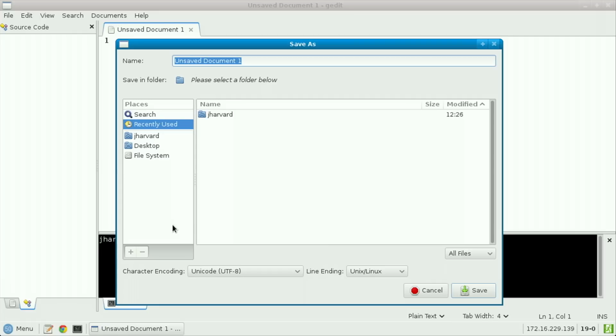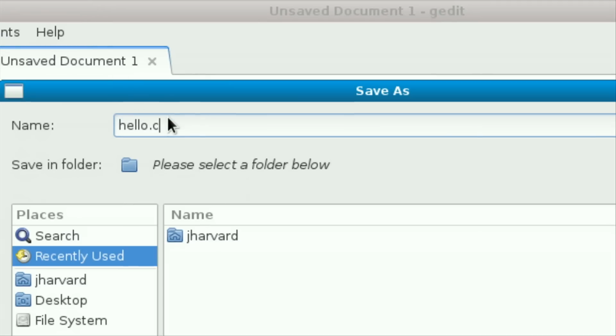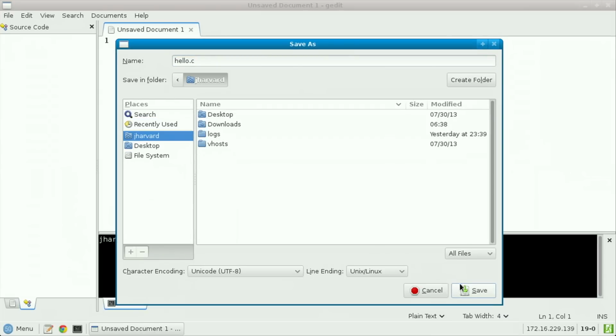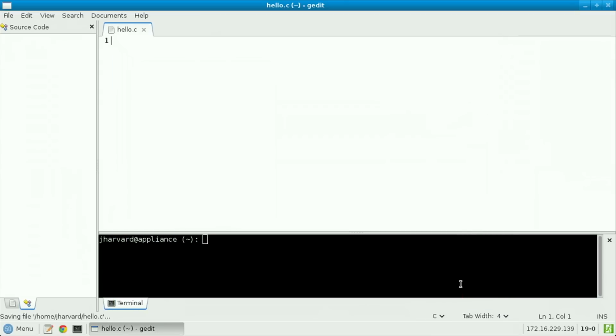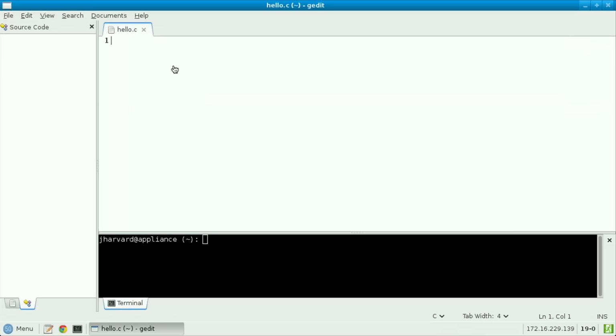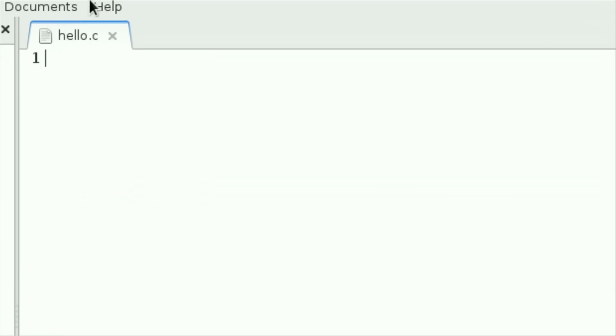Let me go ahead and save this file first as hello.c. And again, this user interface will become familiar to you quickly. But for now, I'm just typing in a file name. I'm going to save it into my John Harvard home directory. And now I have this tab that indicates I'm indeed editing a file called hello.c. So nothing too interesting yet. And now it's going to get pretty cryptic. I'm going to zoom in just so it's more visible.